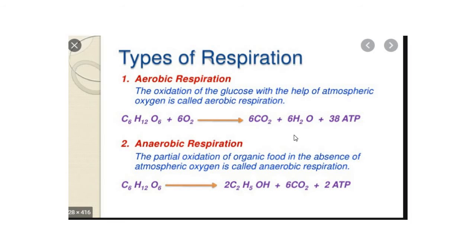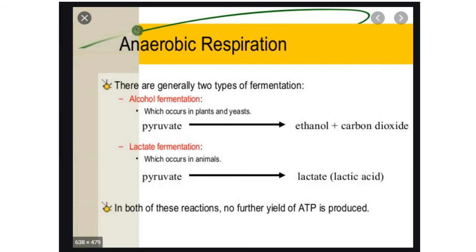Here is the equation given for aerobic respiration, and here is the equation given for anaerobic respiration. Anaerobic respiration is further divided into fermentation. Two fermentations: alcohol fermentation that occurs in plants and yeast, and lactate fermentation that occurs in animals. And in both the reactions, no further yield of ATP is produced.